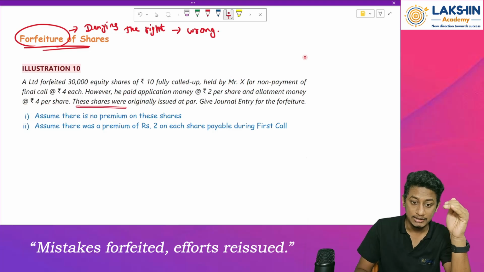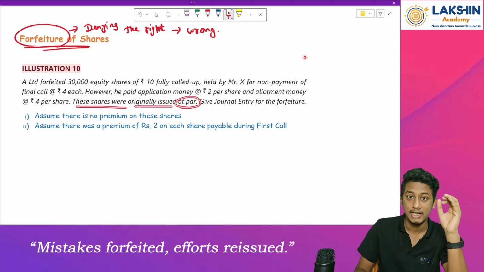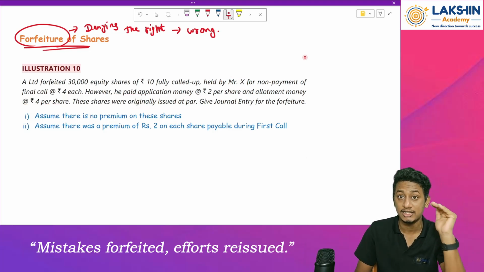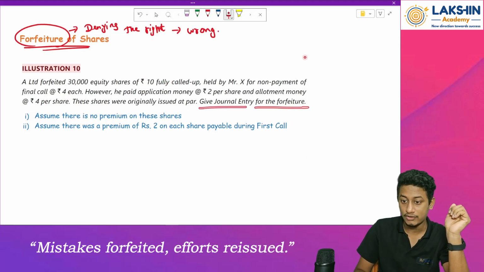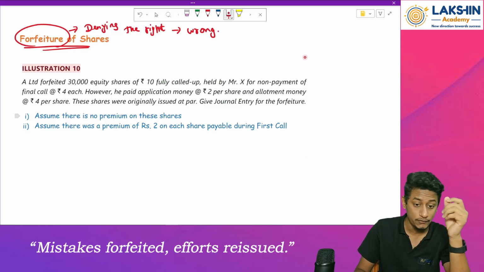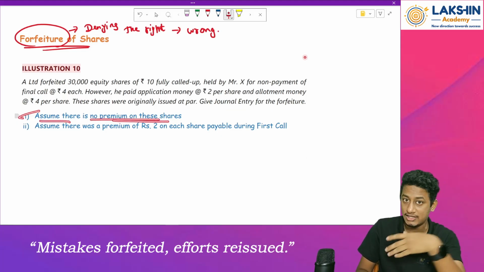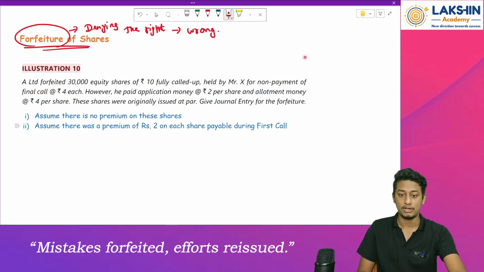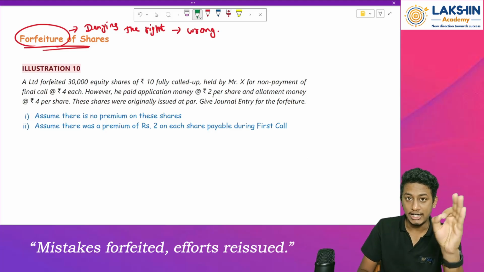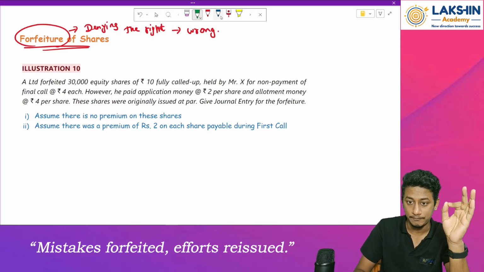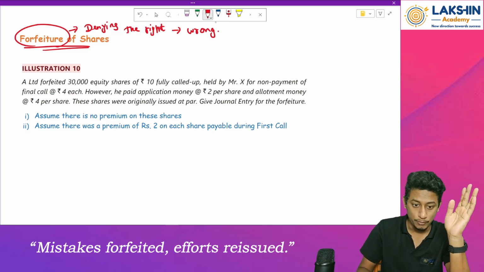These shares were originally issued at par. At par means at the nominal value, that is rupees 10 per share. Give the journal entry for the forfeiture. In this first assumption, assume there is no premium on the shares. So first of all, tell me what entry will you pass in case of the final call when it's due?